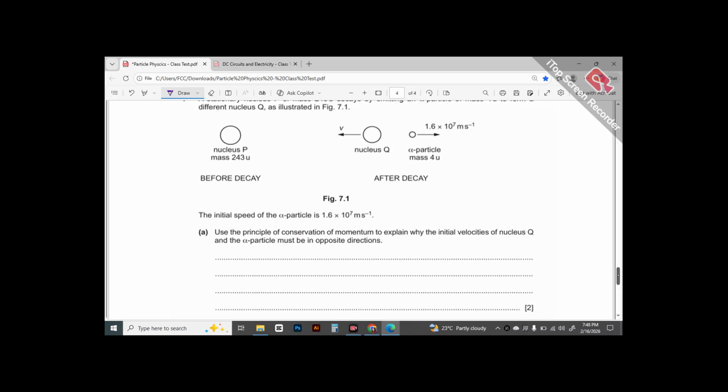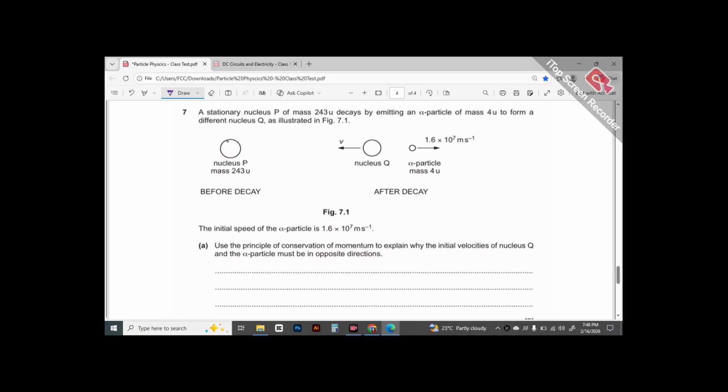Then in the next and last question from this video, a stationary nucleus P of mass 243 decays by emitting an alpha particle of mass 4u, because alpha particle has 4 nucleons, right? And u represents the mass of one nucleon. Form a different nucleus Q. This P was a parent nuclei. After decay, it emitted an alpha particle, and then we had a daughter nuclei, which is this Q. And they are saying that initial velocity of alpha particle. Now, do not get confused with the word initial here.